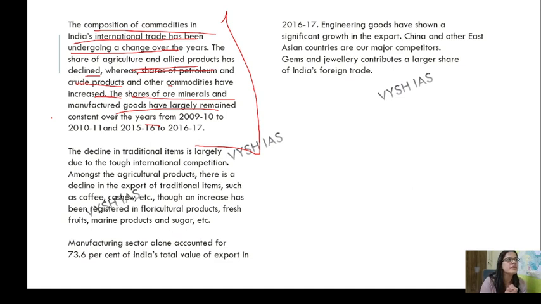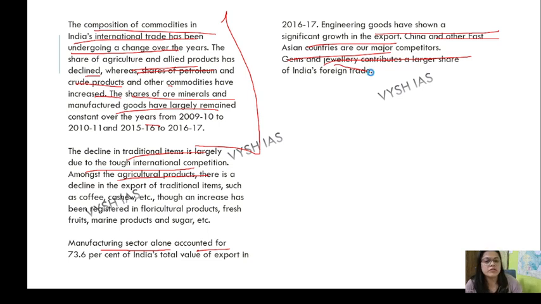Many of you ask what you have to read. The Economic Survey is going to explain everything. But to keep a focus, to grab the things and write them in your answer sheet, just take it from this form. Okay? In this way, you can write in a crux manner. Okay, the decline in traditional items is largely due to tough international competition. It has already faced that. Manufacturing sector accounted for this. Engineering goods have shown a significant rise. China and other East Asian countries are major competitors. Gems and jewelry contribute a large part of Indian foreign trade.